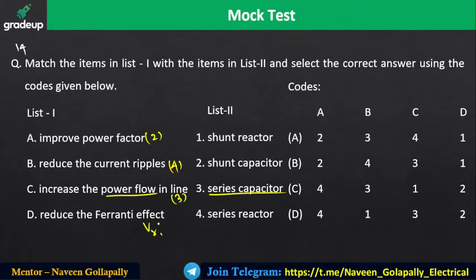If the voltage increases and you want to maintain or reduce the voltage, try to connect a reactor at the receiving end. It is going to consume the reactive power. The inductor is going to consume the reactive power. Because of the consumption of reactive power, this bus voltage is going to be reduced. So I can take it as reduce the Ferranti effect.